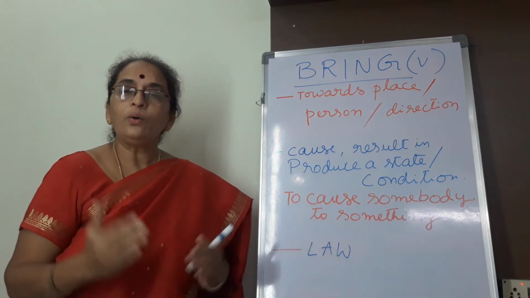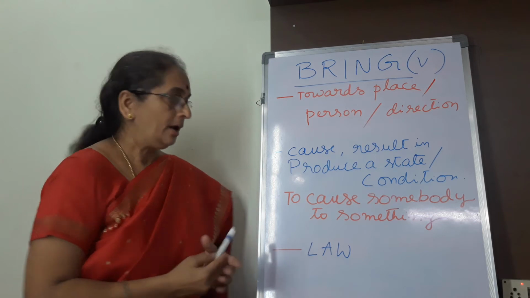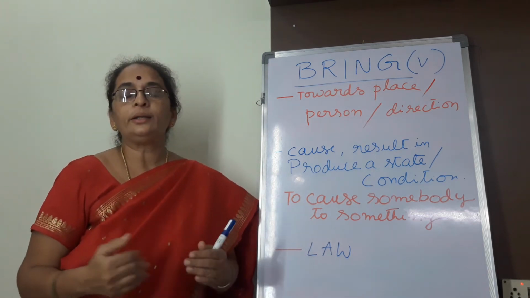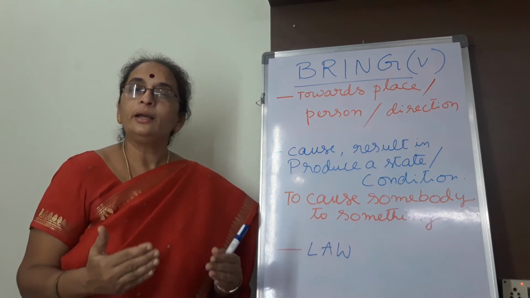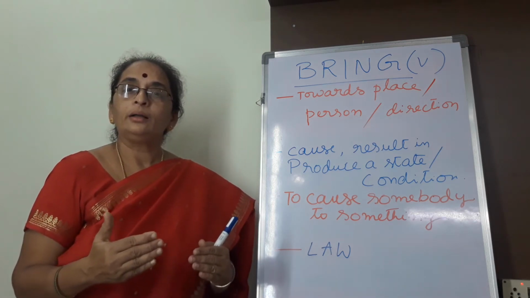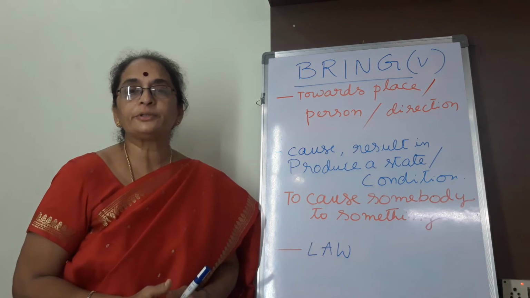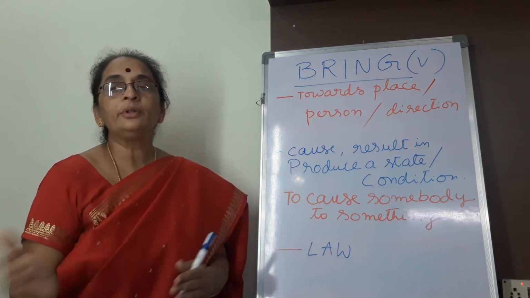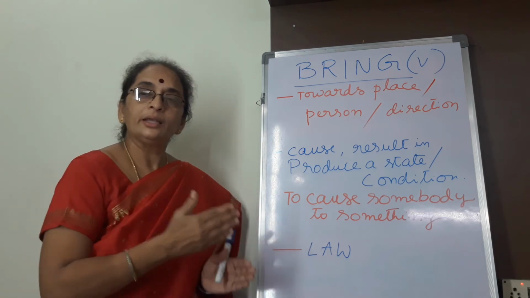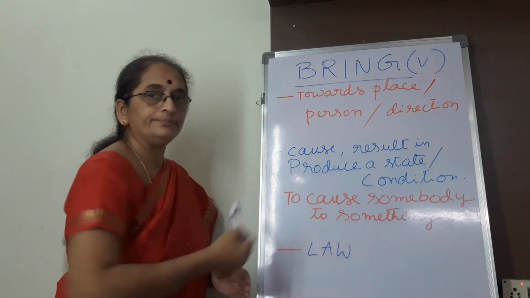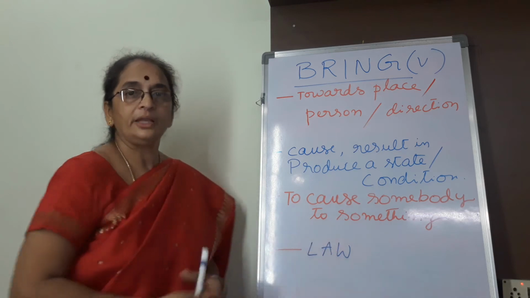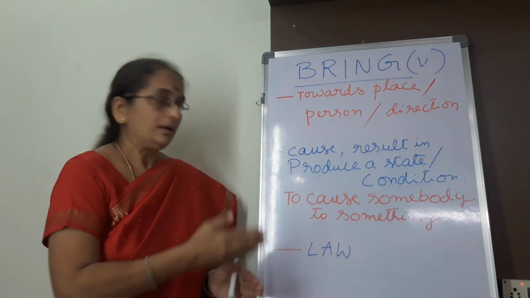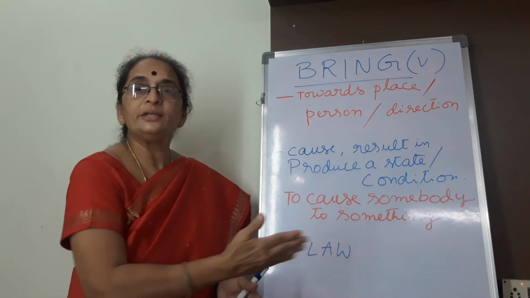This is how we use the verb in the third context. And coming to another example, the planning brings them to the starting of the project work. Their execution brings them to the conclusion. So the execution caused them to attain something. What is that? Their planning causes them to attain something.